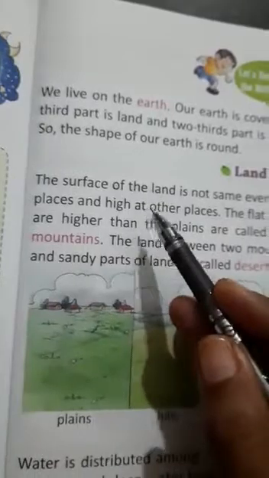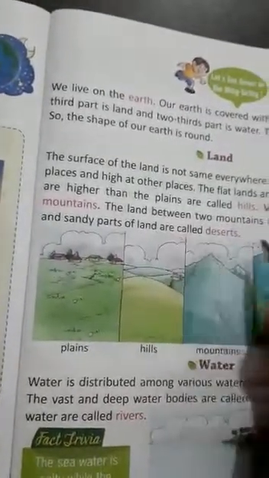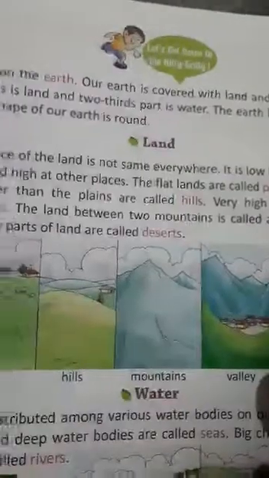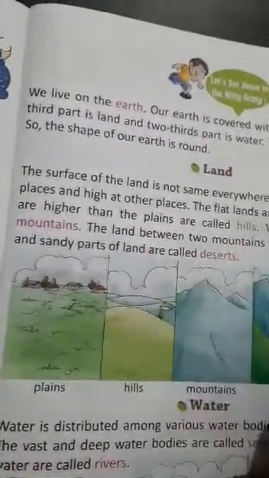Children, lands are different types. The surface of the land is not the same everywhere. At some places it is plain, at some places hills, at some places mountains, some places valley, and at some places it is desert. What is plains?